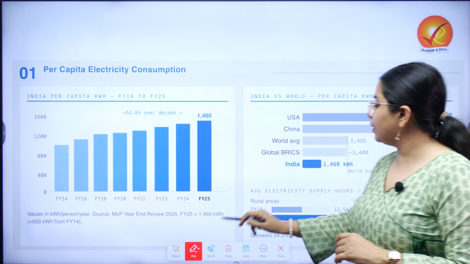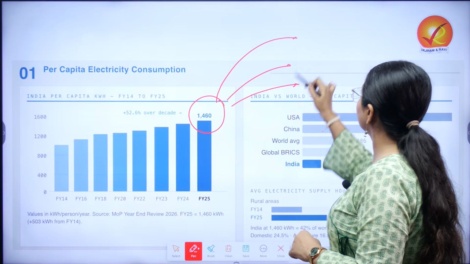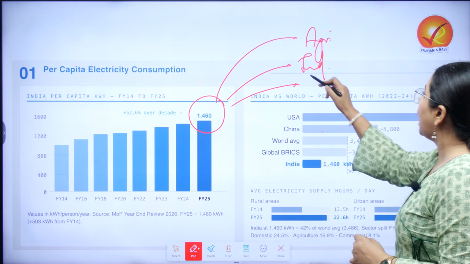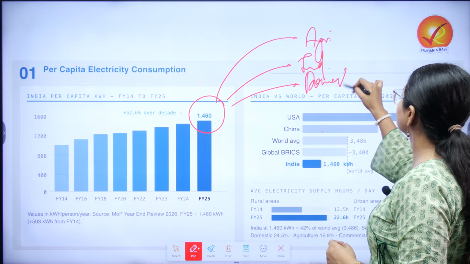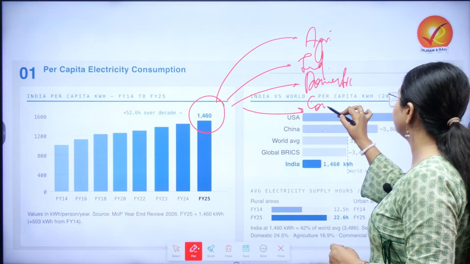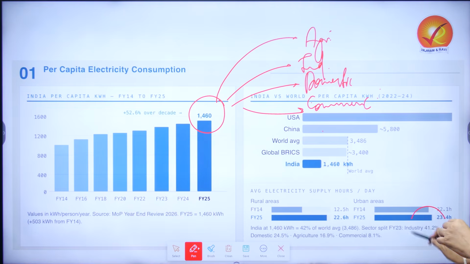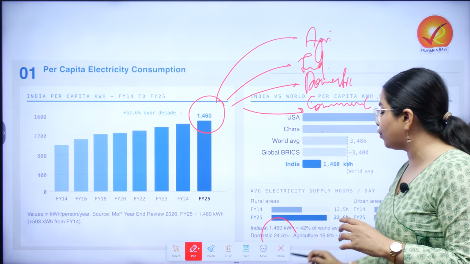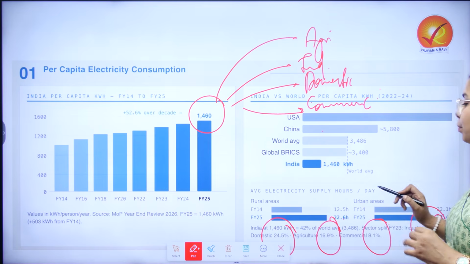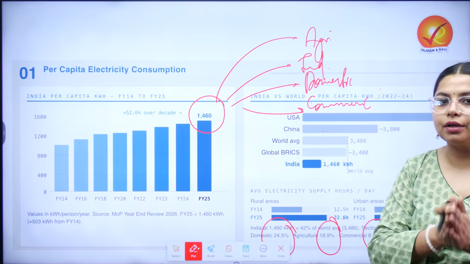Furthermore, when we look at this number, we also need to understand the split between how much is concentrated in agriculture, how much in domestic and how much in commercial. The numbers are pretty clear here: industry 41.2%, domestic 24.5%, agriculture 16.9% and commercial 8.1%. This is the broad diversification that we get to see.